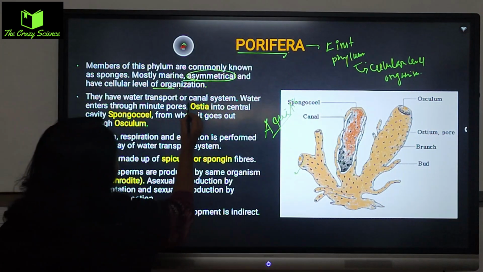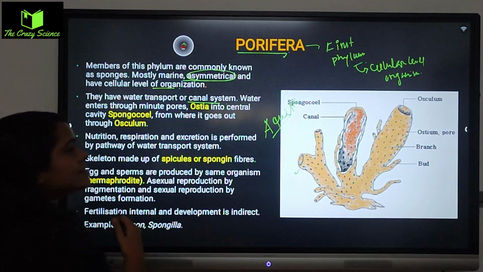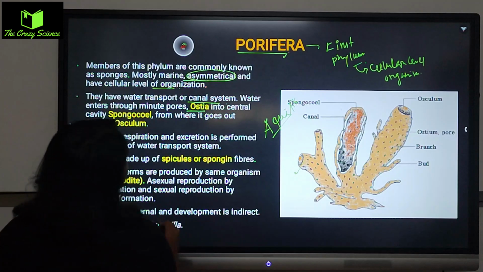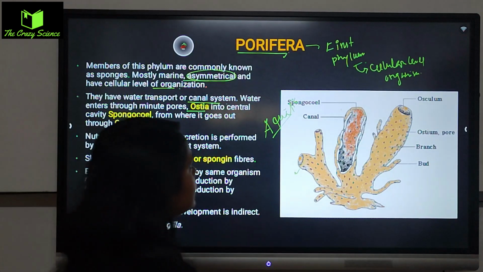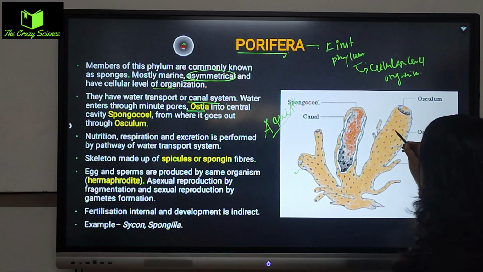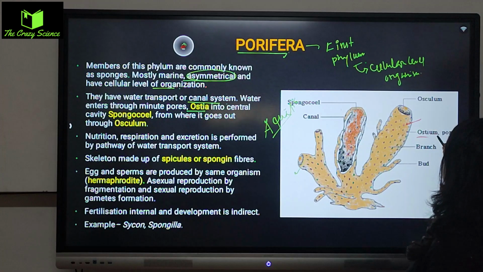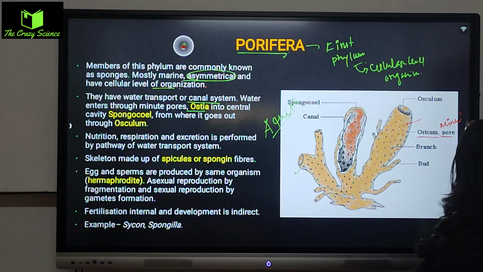They have a water transport canal system, through which they transport water, and water enters through the minute pores which are called the ostia. As you can see, minute pores are there like this. These minor pores are the ostia, and as already written here, minute pores means very tiny in structure.